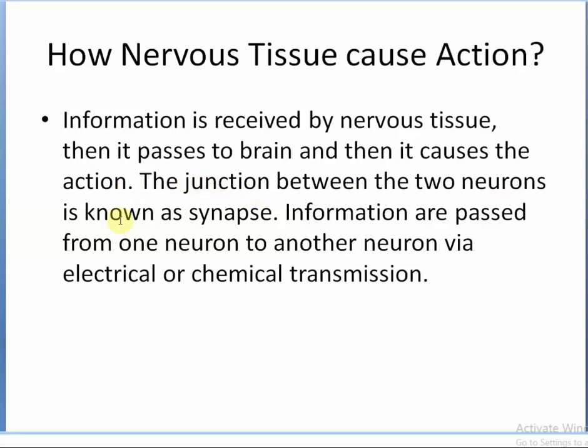The junction between two neurons is known as a synapse. That means the gap between the two neurons is called a synapse. Information is passed from one neuron to another neuron via electrical or chemical transmission. So how is the information passed from one neuron to another? It is passed via electrical transmission or chemical transmission. But remember one thing from this part: the gap between two neurons is known as a synapse.